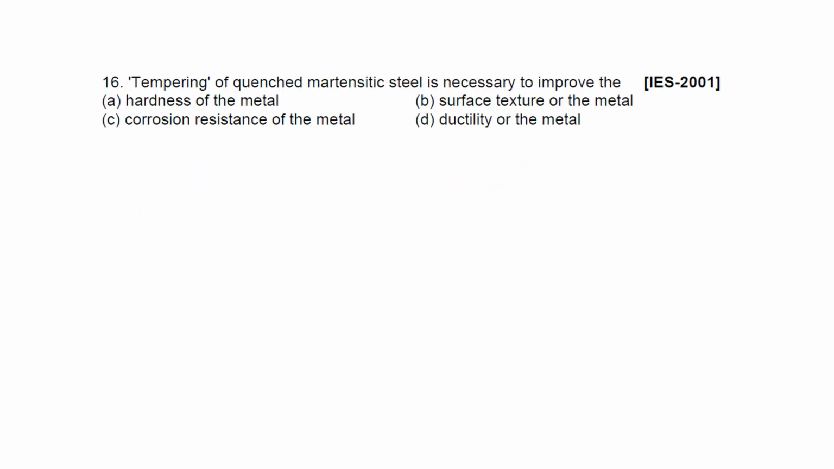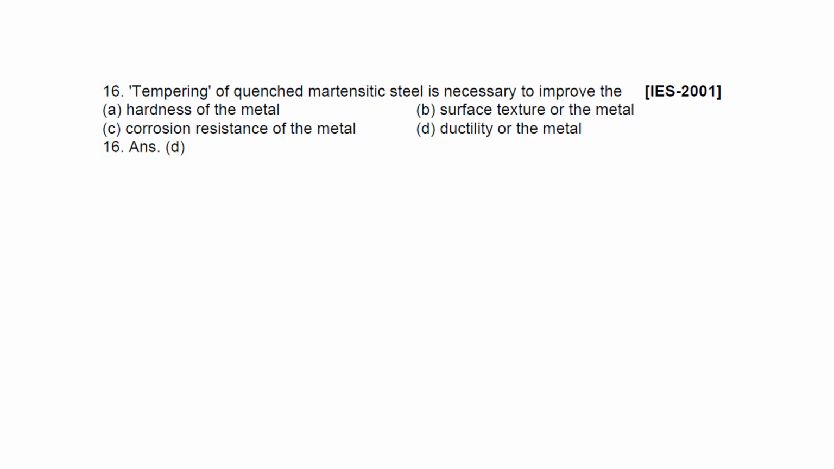Next question. Tempering of quenched martensitic steel is necessary to improve the hardness of the metal, surface structure of the metal, corrosion resistance of the metal, or ductility of the metal. Corrosion resistance will not be there. So we'll see that. Its answer is actually D. Tempering of quenched martensitic steel is necessary to improve the ductility of the metal.